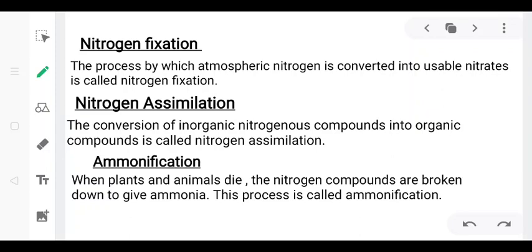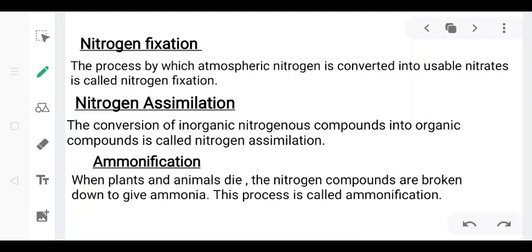and can use it. Next is nitrogen assimilation. The conversion of inorganic nitrogenous compounds into organic compounds is called nitrogen assimilation. So whatever nitrogen gets converted into nitrates or usable form is actually inorganic nitrogen compounds until it is used up by the plants.